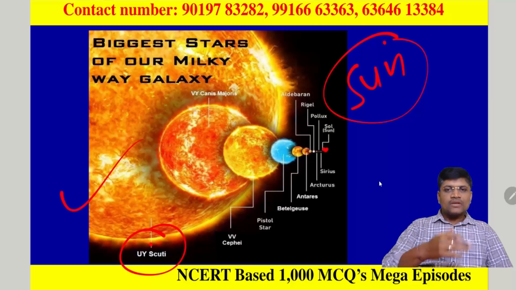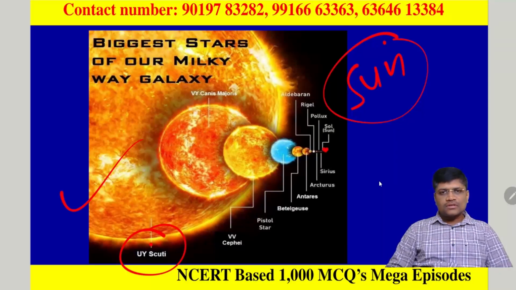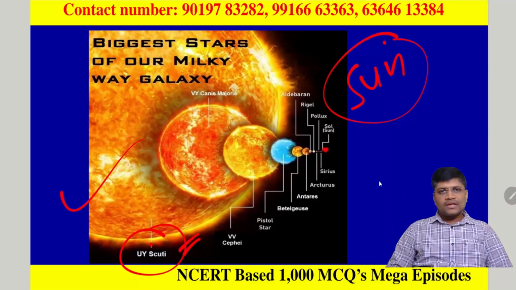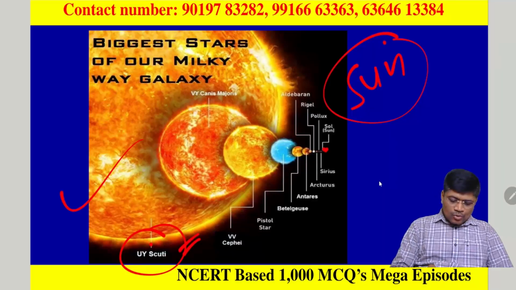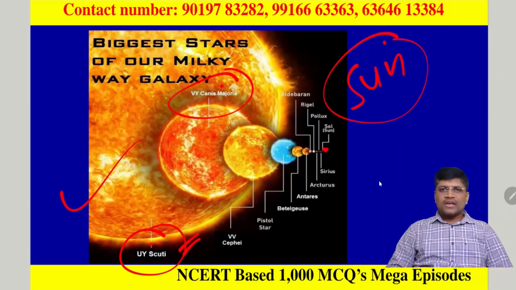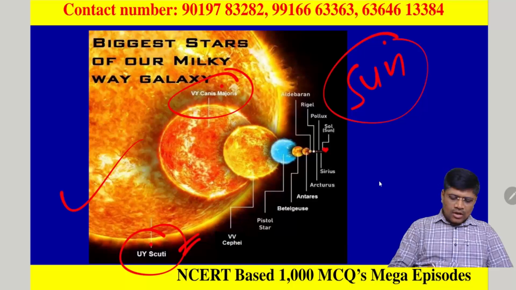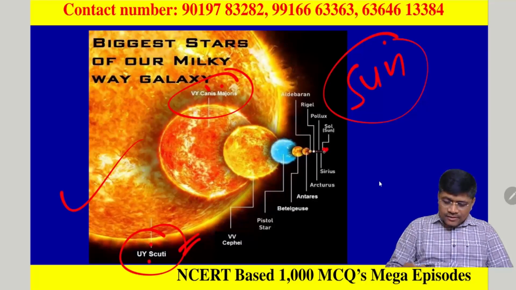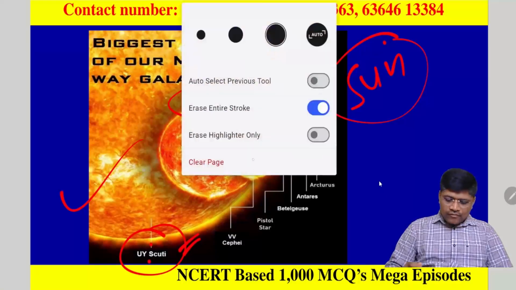Even apart from the Milky Way galaxy, we have a good number of other stars also, but still we have not discovered them. So according to our known information, UY Scuti is the biggest star in the Milky Way galaxy. Before that we had VY Canis Majoris, which was the largest star. After that, UY Scuti got updated. So compared to these stars, our sun is a very minor star.